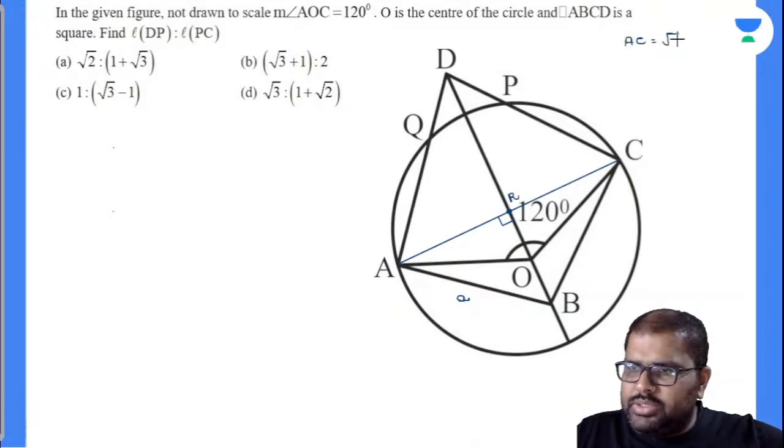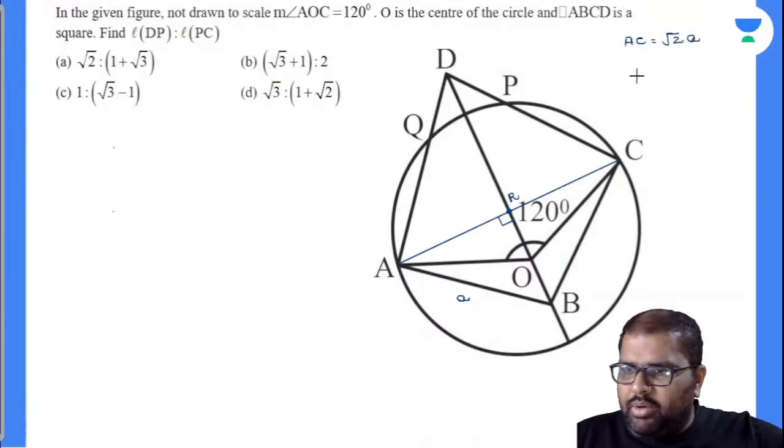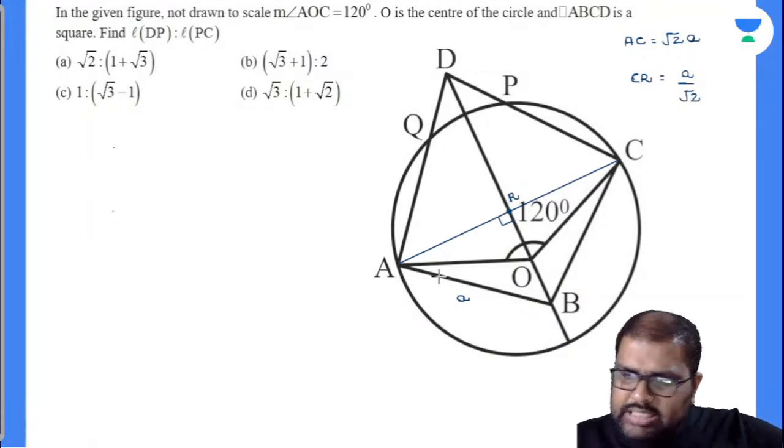My AC value is root 2 A, because it is the diagonal of the square. Now, what will be my CR value? Root 2 by 2. Finally, root 2 by 2 means it is A by root 2. Am I right or wrong? Yes. Now, let us find out what type of triangle ORC is.